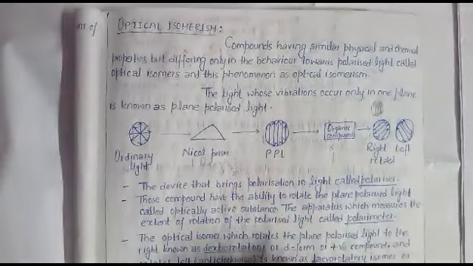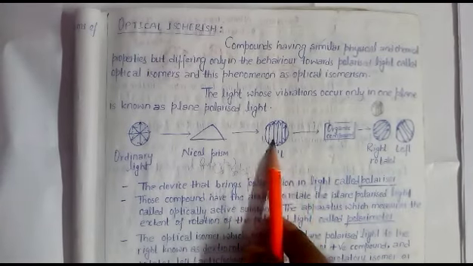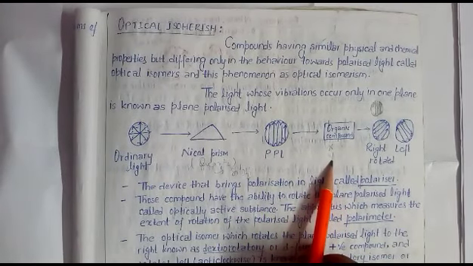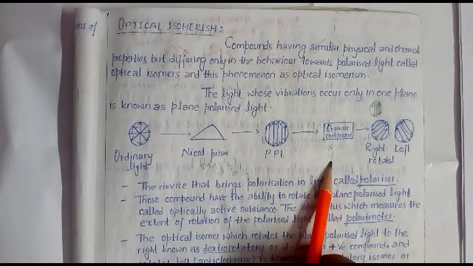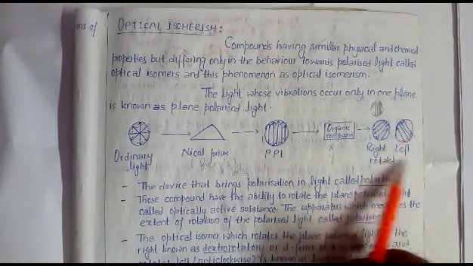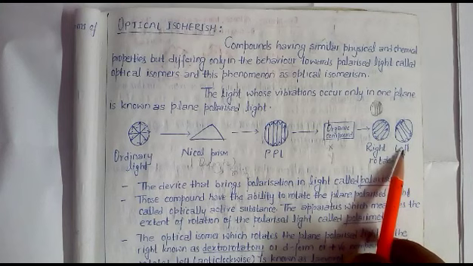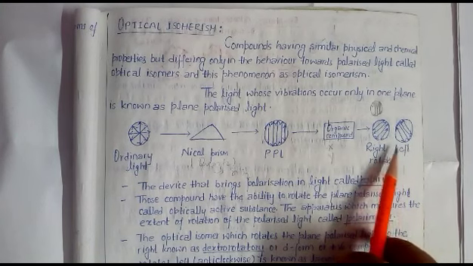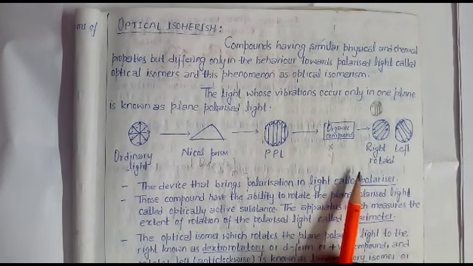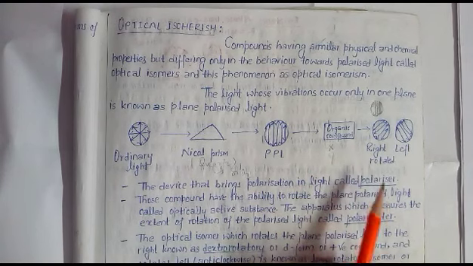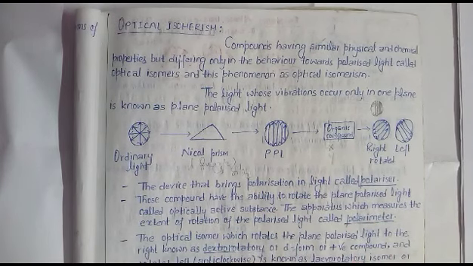This is the compound Y, and when PPL light passes through the compound Y solution, it rotates the PPL light in an anti-clockwise direction. This is called levorotatory. It means there are two types of optically active compound. One is dextrorotatory, another one is called levorotatory.